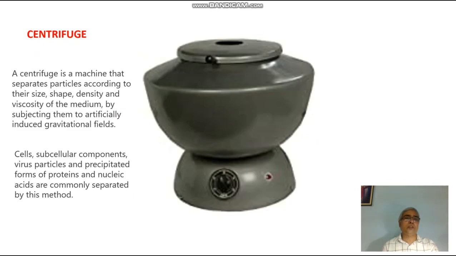Similarly, centrifuge, you have already seen. This centrifuge machine is used for separating the various components on the basis of its size, its shape, its density and viscosity of the medium which you are using for its separation. By using this centrifuge, we can differentiate the various types of cells or its subparticles like mitochondria, chloroplast, lysosomes. Or even you can separate various molecules like nucleic acid, DNA, RNA, proteins, different types of proteins.